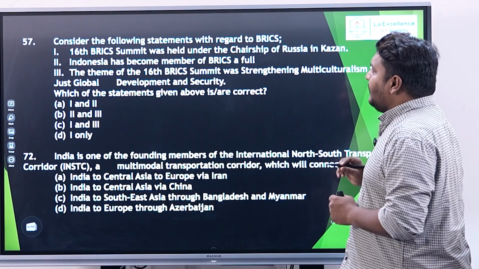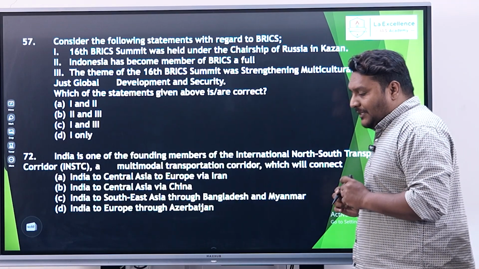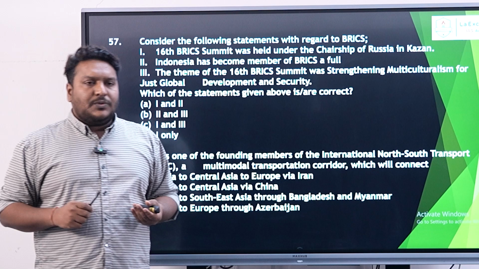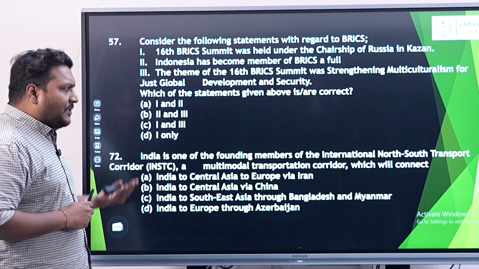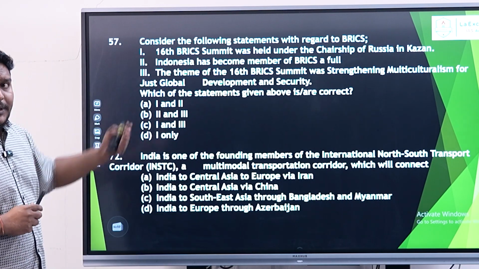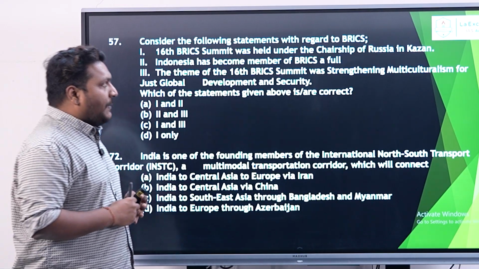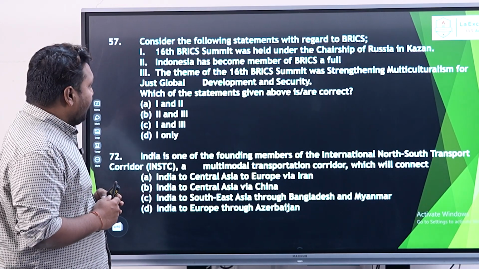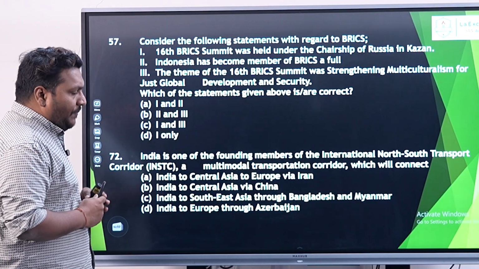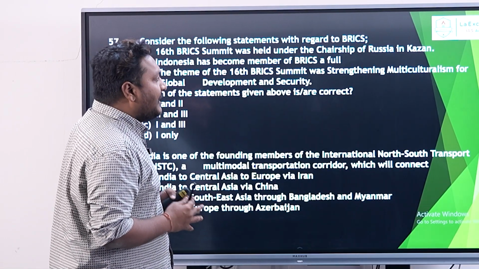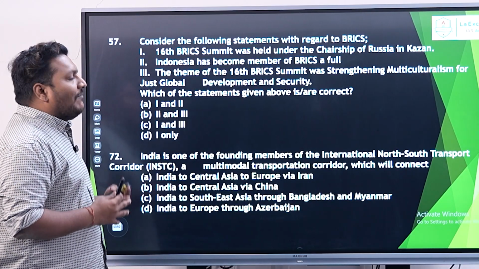Okay, the next question is about the BRICS. Now, BRICS is a very interesting concept because international organizations are very much in the news in the recent past, be it BRICS, be it BIMSTEC, and all of these have been shown in the UPSC prelims. The 16th BRICS summit was held under the chairmanship of Russia in Kazan. Indonesia has become a full member, obviously. The theme of the 16th BRICS summit was Strengthening Multilateralism for Just Global Development and Security.